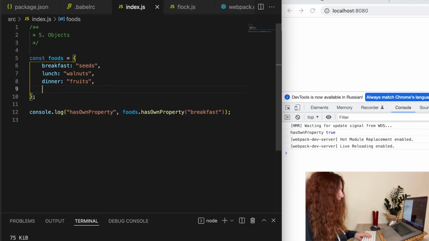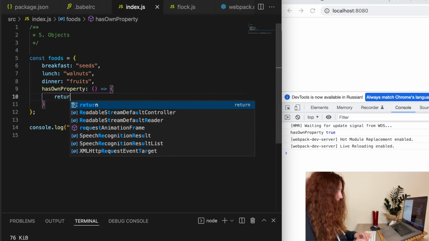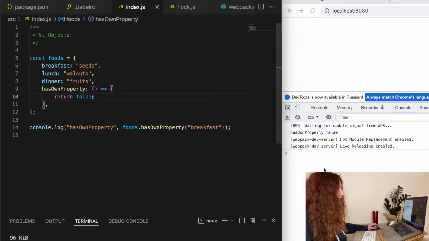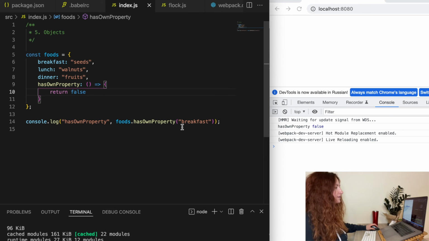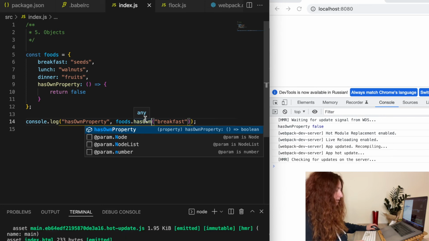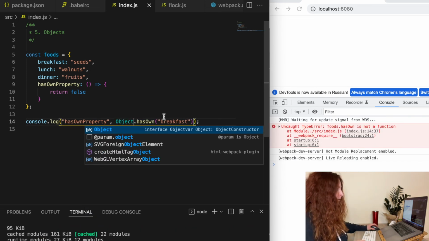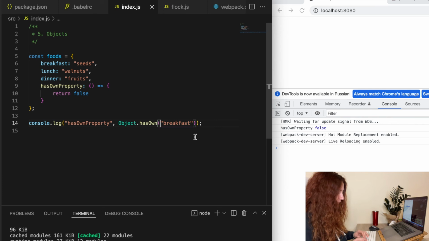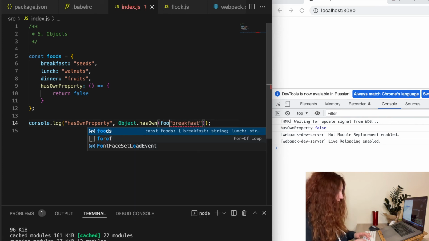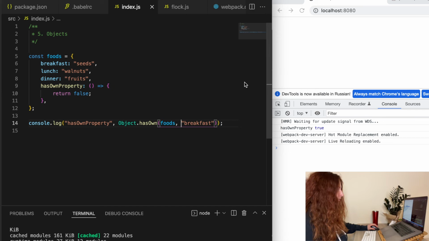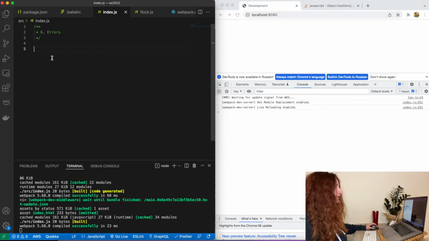But if we override hasOwnProperty on the object itself and make it return false, then it will return false even if we have the property breakfast. So for this case, we can use our new method hasOwn. That's how we use it. We use Object and we pass two arguments, our object and the property that we want to check, and it returns true.